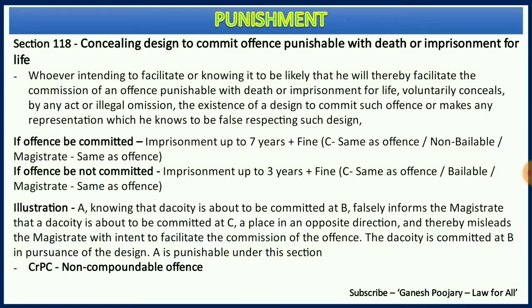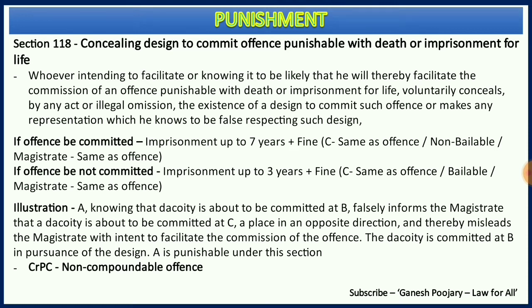Here the person knows that the offense is going to happen, but he intentionally facilitates it, or by being silent though he is aware, facilitates the commission of the act. In that case he is also punishable.